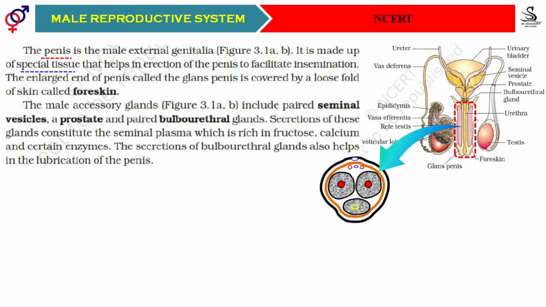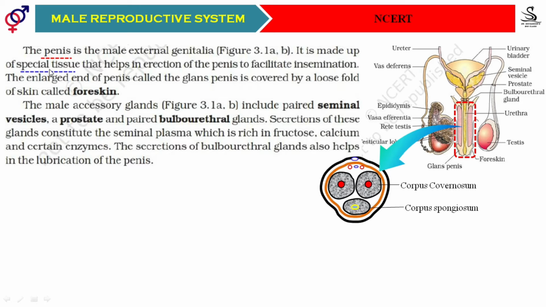What NCERT says is that they are present in the form of 3 bundles. The 2 upper bundles are called corpus cavernosum, and the lower one is called corpus spongiosum. These are the specialized tissues, students.